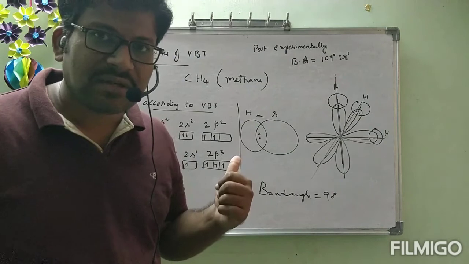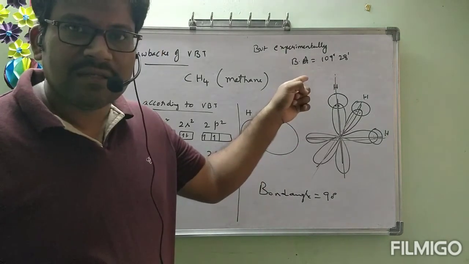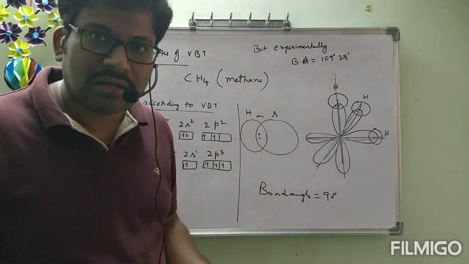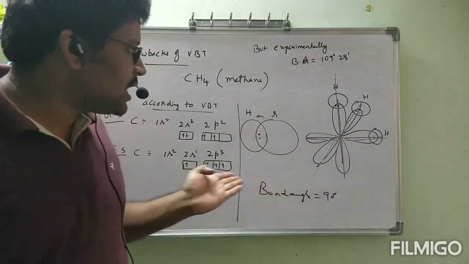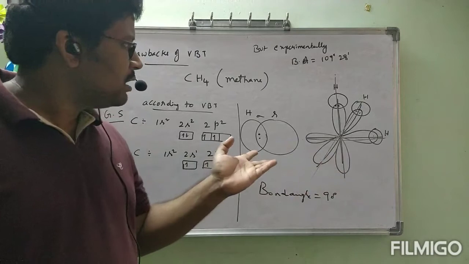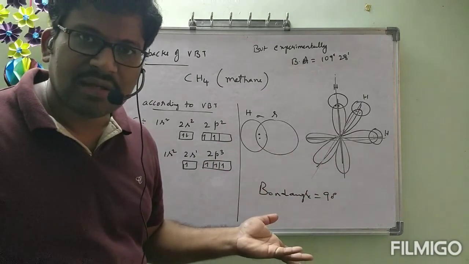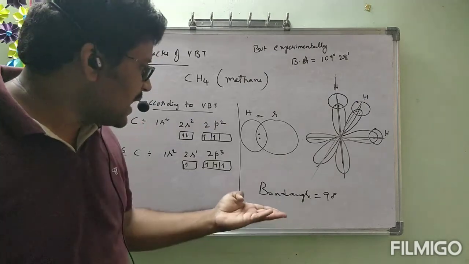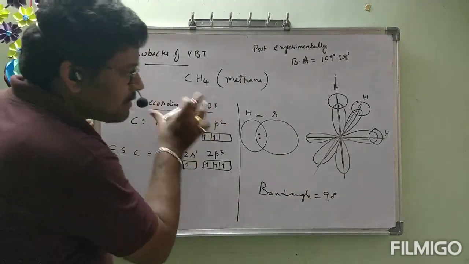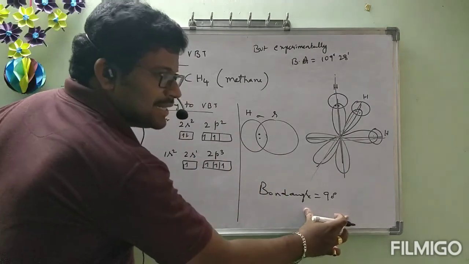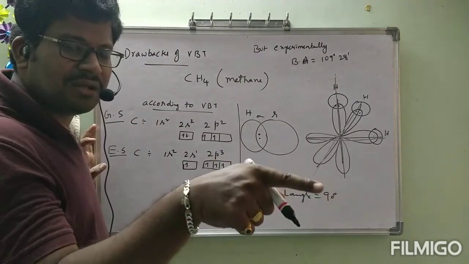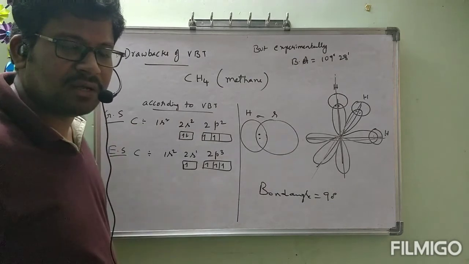Like this here also, we have to see the experimental value and whether the theory is able to explain the experimental result or not. Valence bond theory could not explain the experimental result. According to valence bond theory, the bond angle is 90 degrees, and the shape also, these three lines must be perpendicular to each other.